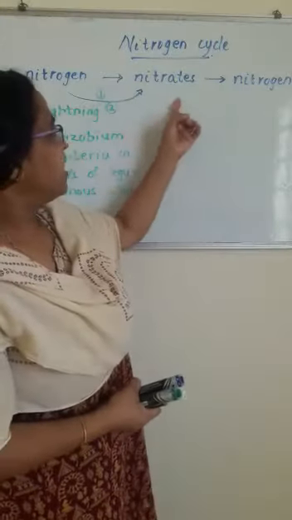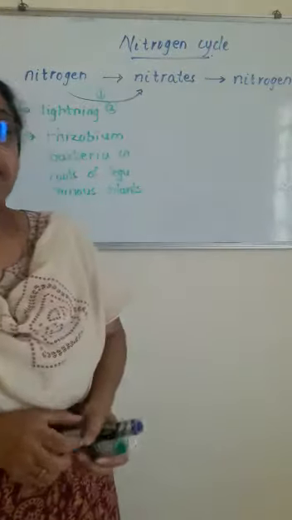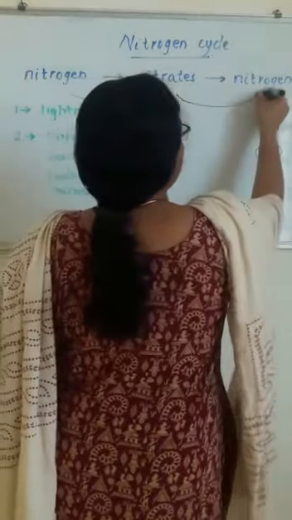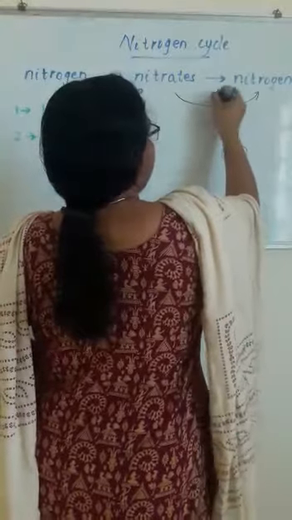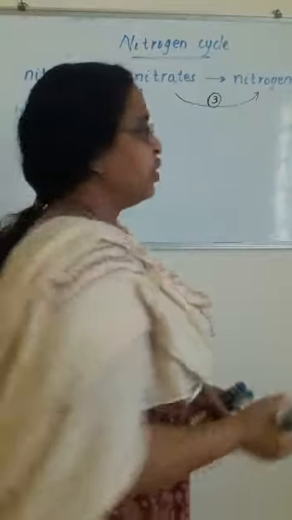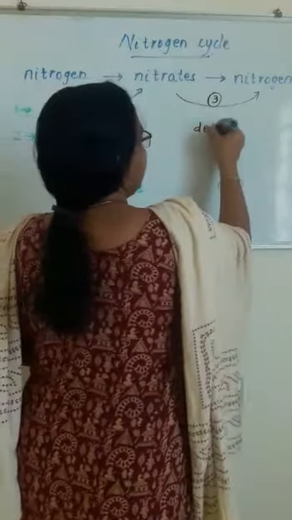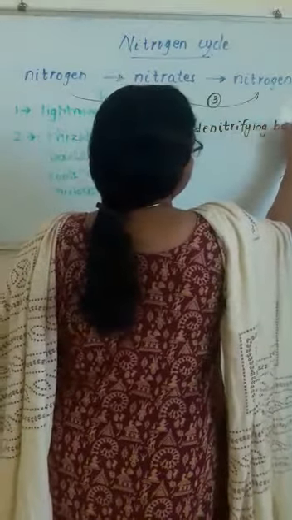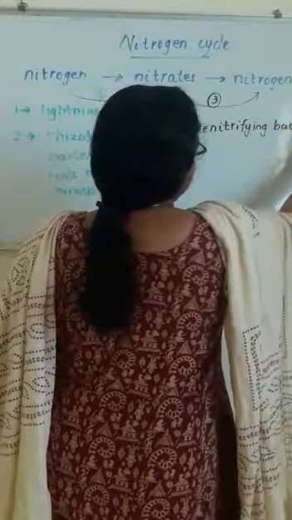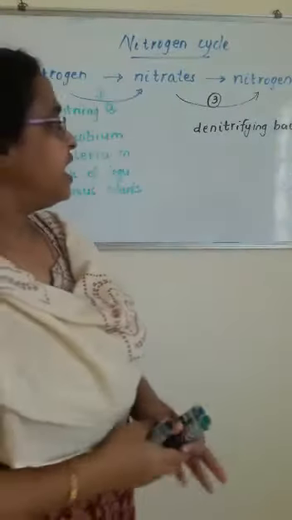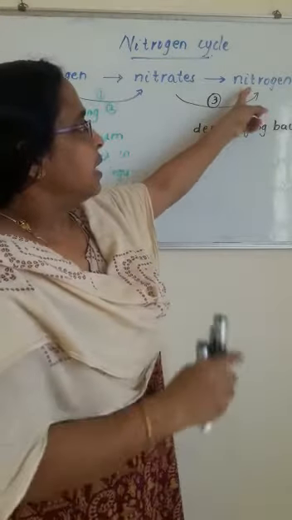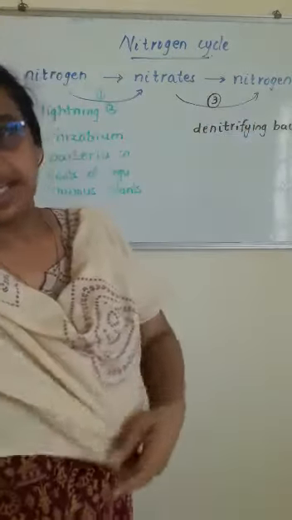Then how are these nitrates converted back to nitrogen? This is by a bacteria known as denitrifying bacteria. Okay. So by denitrifying bacteria, these nitrates are converted back to nitrogen gas.